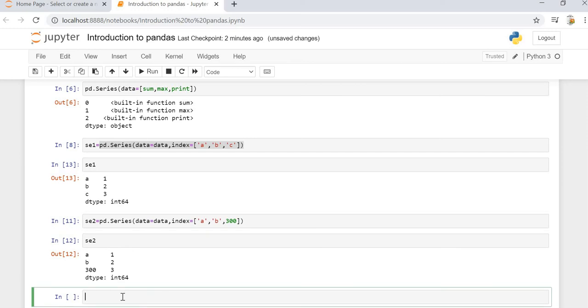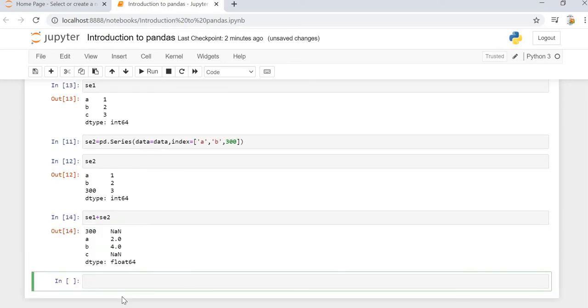Now if we want to do the addition operation, we can do it this way: sc1 plus sc2, and it gives us the value. Here you can see that a and b are the indexes which match. So it is performing the addition for the data points of a and b, because both are integers: 1 plus 1 is 2, 2 plus 2 is 4.